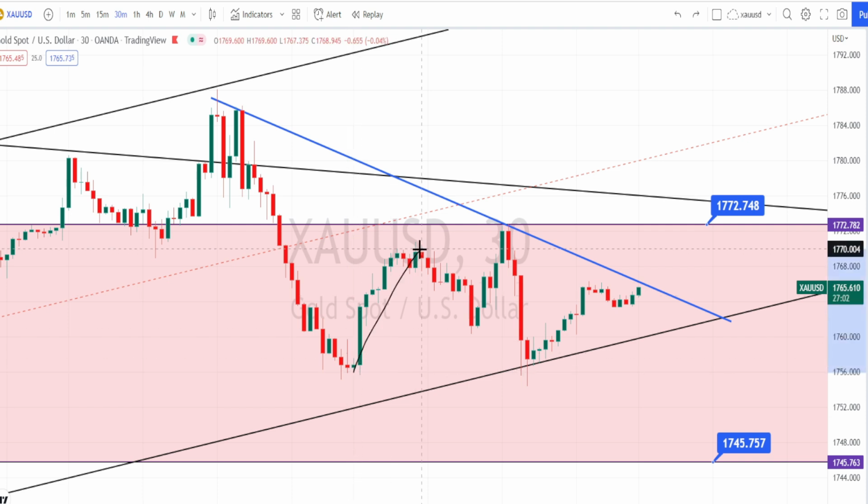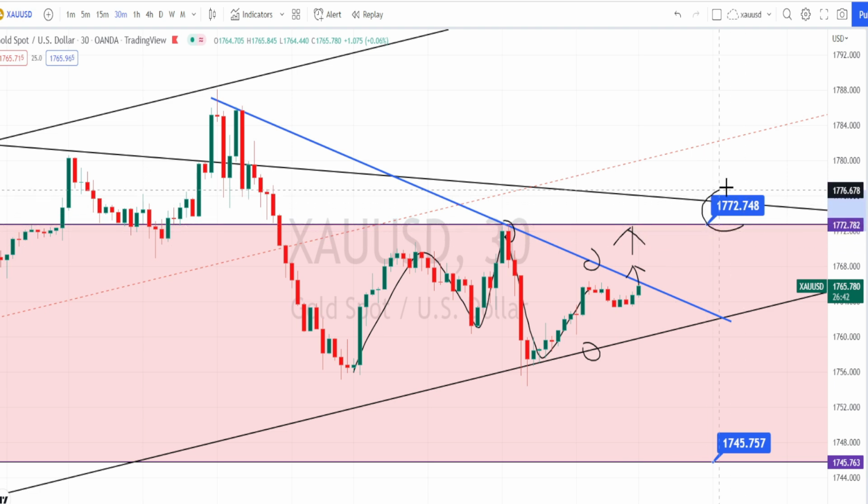In the 30 minutes time frame also we are noticing the price action consolidating within the support line of the bullish channel pattern from the 4 hours time frame and the resistance line from the hourly time frame. Wait for the price action to break this resistance line in order to take trades on the bullish side, and the next level of resistance is going to be around 1772 from the higher time frame.